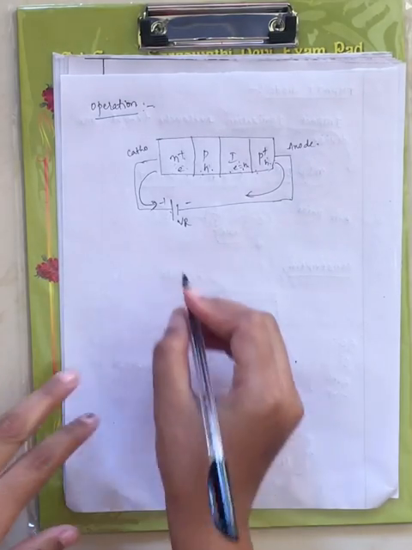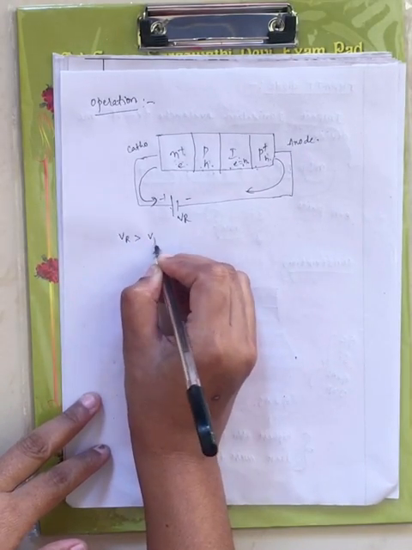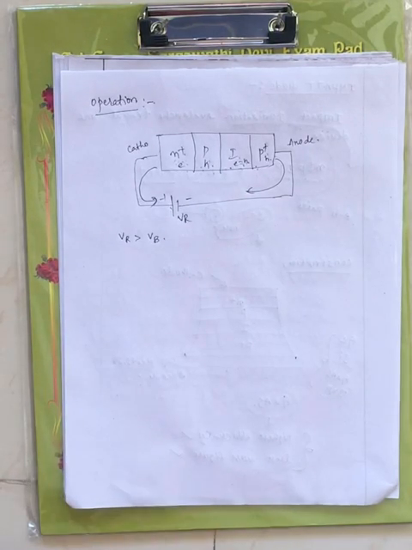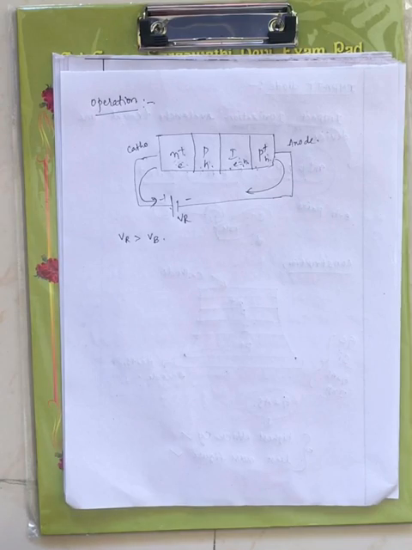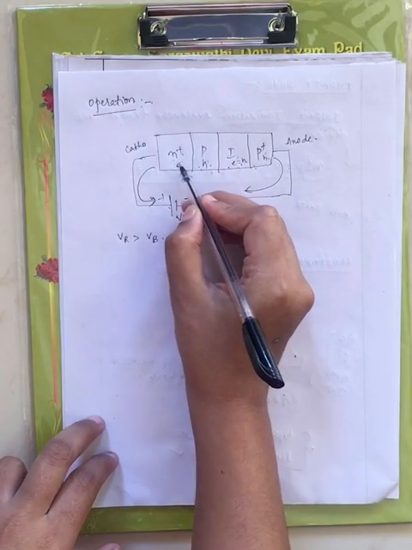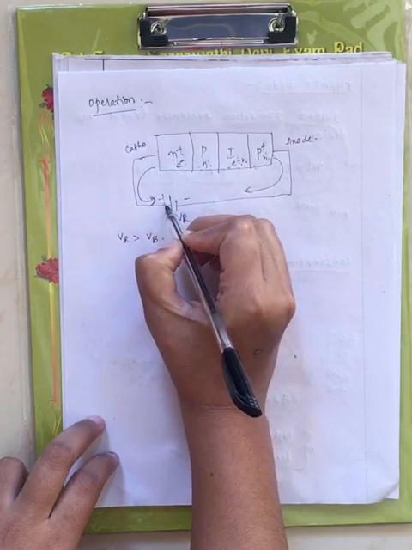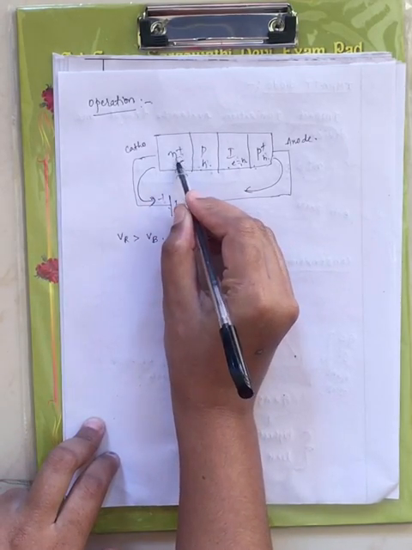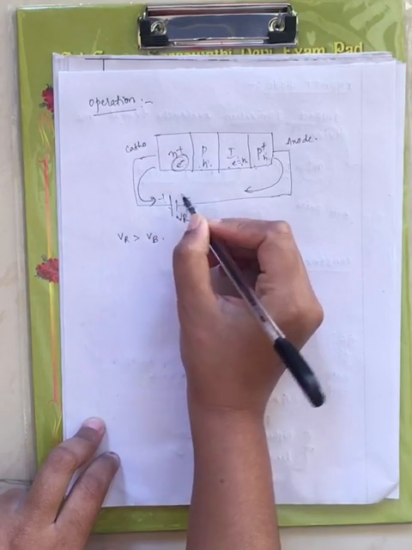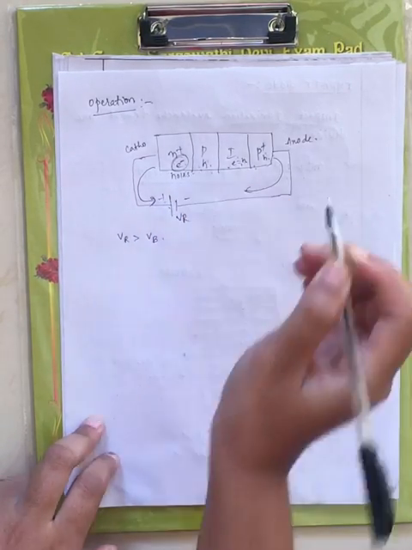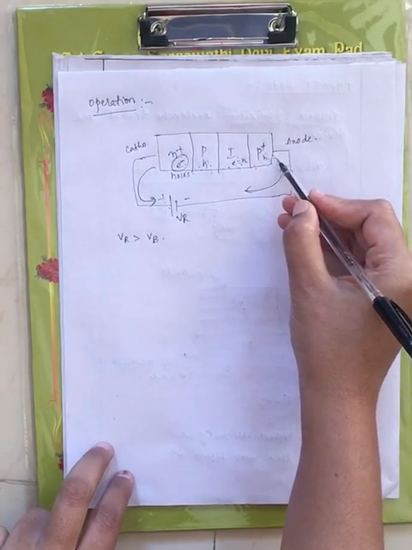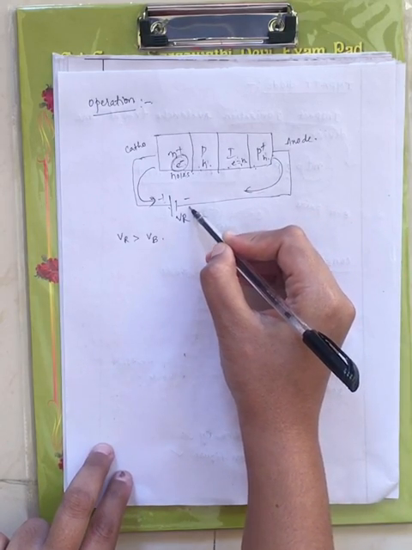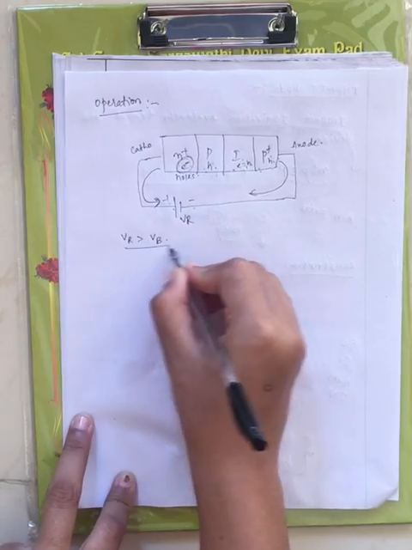Now if we increase the reverse voltage greater than the breakdown voltage, at that time the maximum number of electrons are attracted towards the positive charge. When the maximum number of electrons are attracted towards the positive charge, N plus contains holes. Similarly, the maximum number of holes are attracted towards the negative terminal when VR is greater than VB.